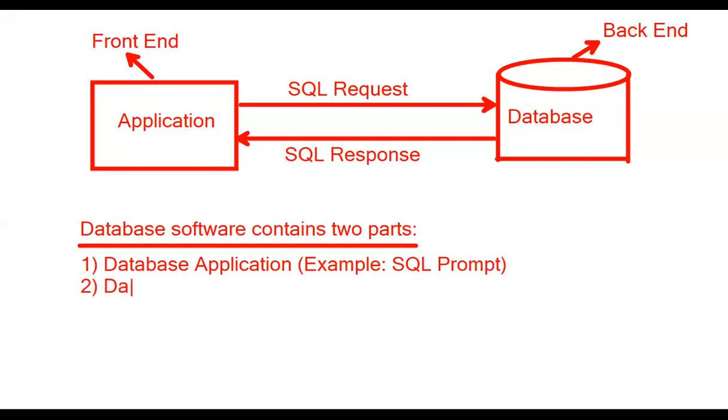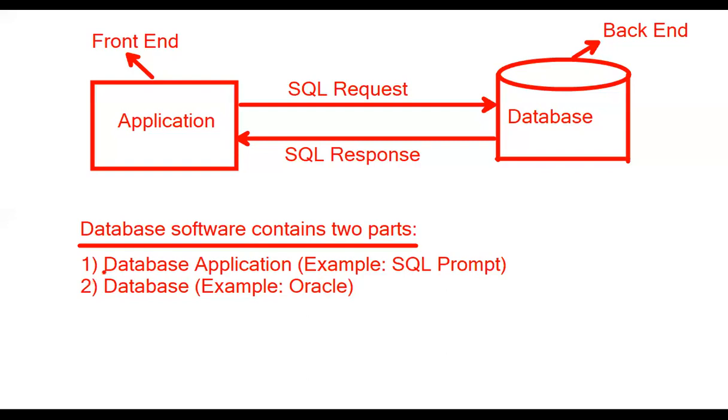The second one is the database, for example Oracle. Database application and database, two parts are installed whenever you install database software in your system.